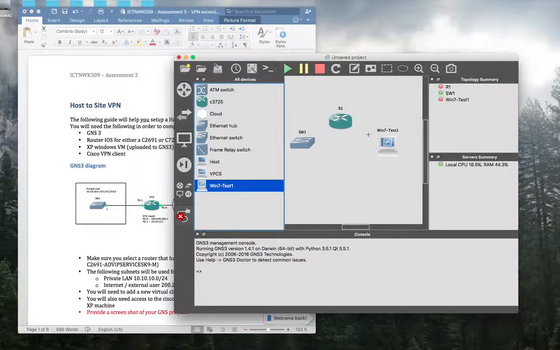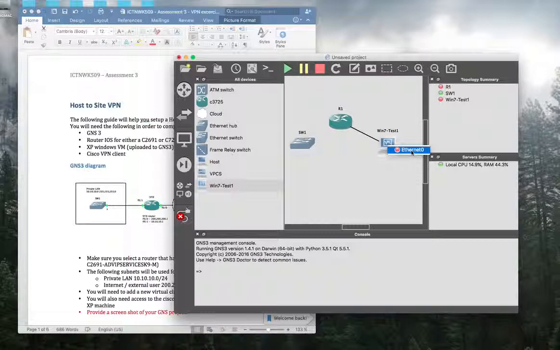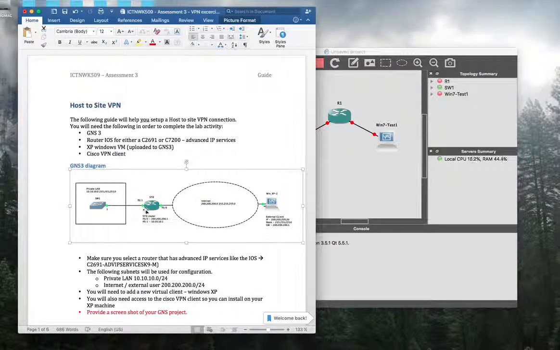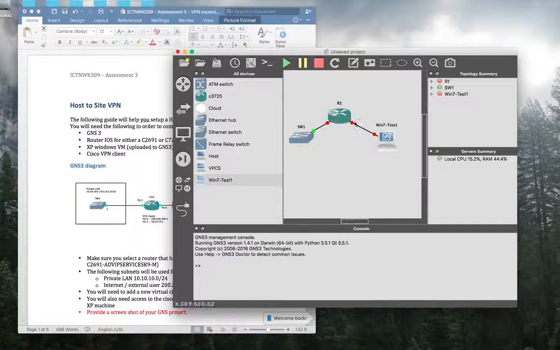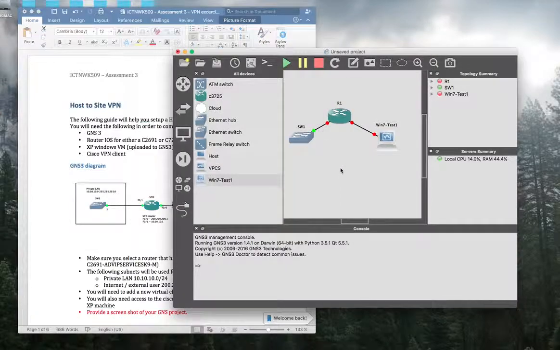Now we need to do the cabling. First, Ethernet 0 to this computer, and FastEthernet 1 to this router, to this switch. Now what we need to do is map the IP address to each interface. So this IP address, this IP address, that IP address. We are going to map them. That is your step 1, okay?